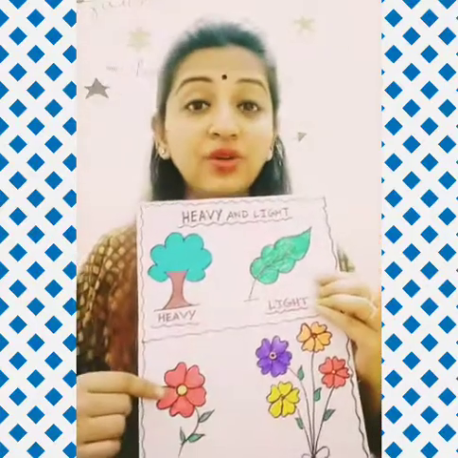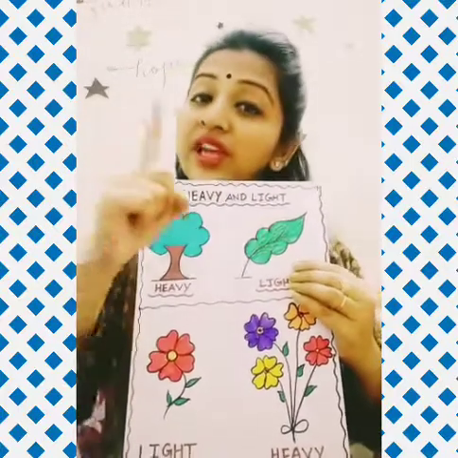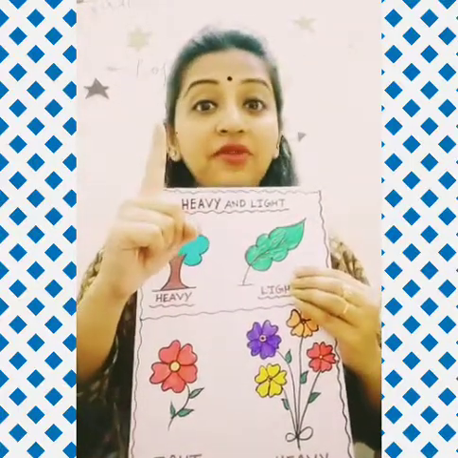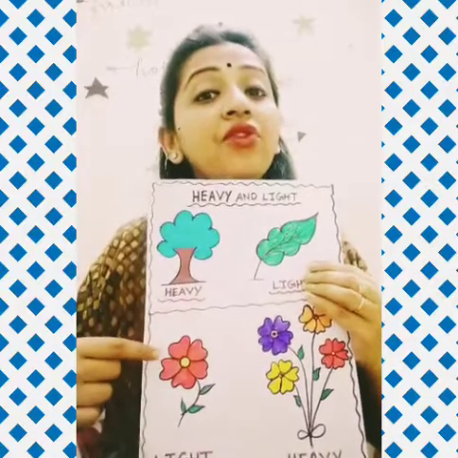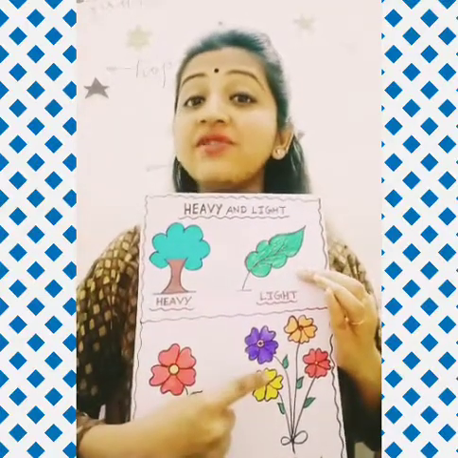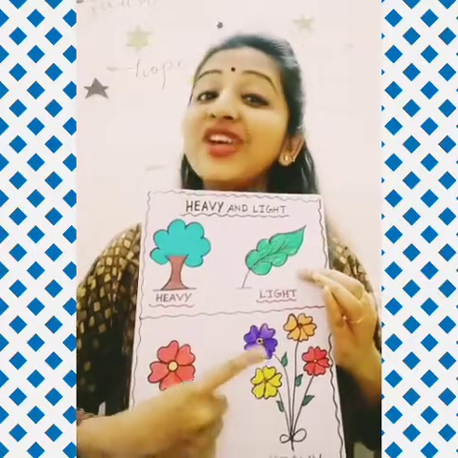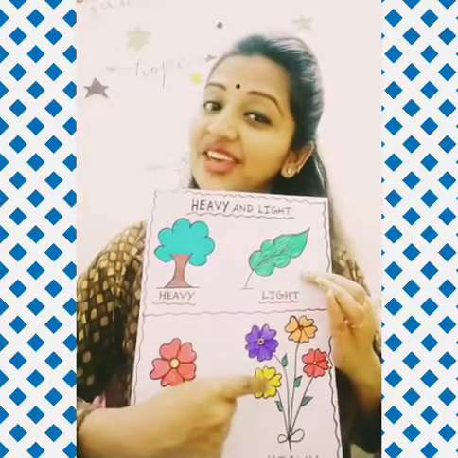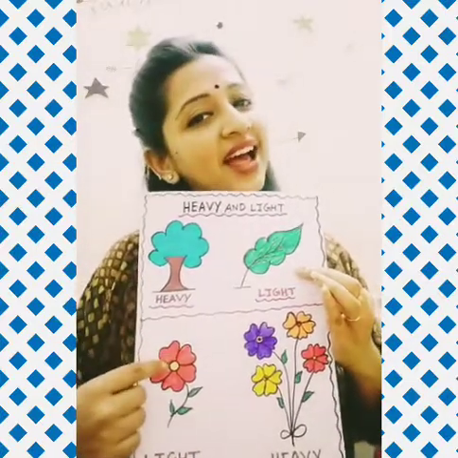Why? क्यों? Because बच्चों we have this side only one flower. How many flowers do we have? We have here only one flower. And this side we have 4 flowers. So इधर हमारे पास flowers ज़्यादा हैं. So this side is heavy and this side light.